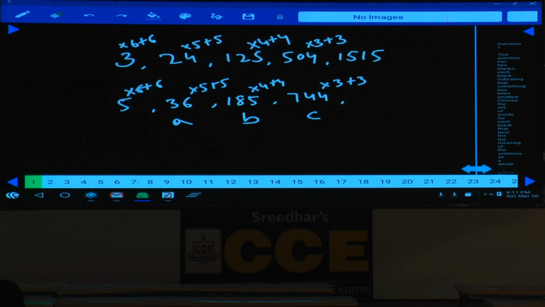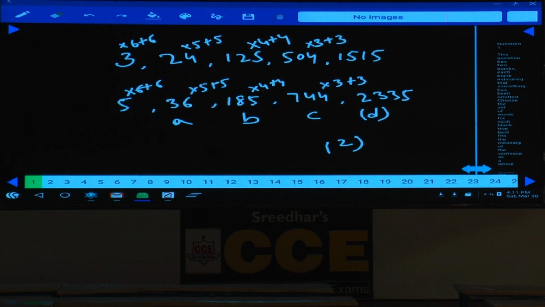Isn't it? Now, yes, what is your answer here? 700 into 3, 2000, and 2000, 2335. Now 2335, that is given in D. 2335, choice 2 is the answer. Yes, what is the pattern here? Into 6 plus 6, into 5 plus 5, into 4 plus 4, into 3 plus 3, and so on. Now the question is about the number that is coming in the place of D, that is 2335.